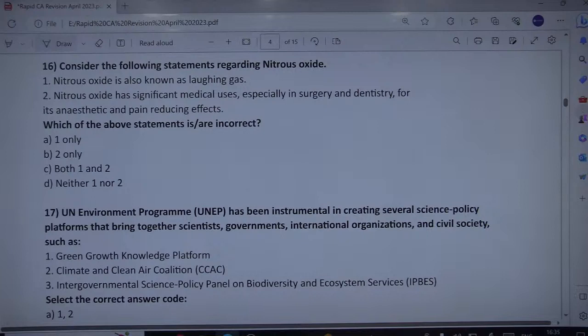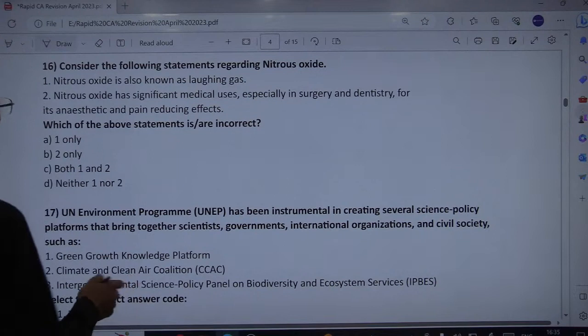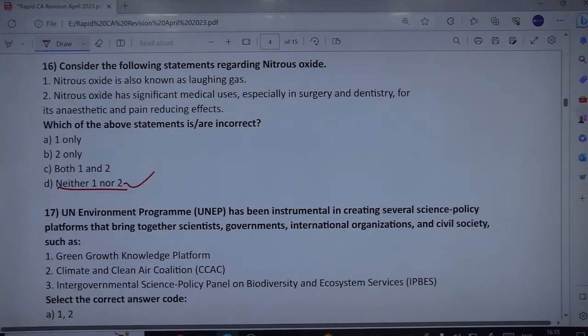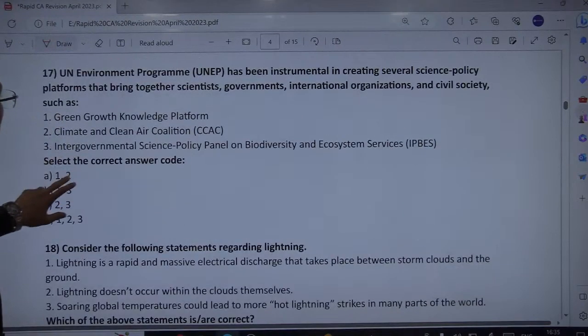Remember, the safest and most effective medicines needed in a health system are essential medicines. So what does it mean? Both the statements are correct, but since the question is about which among the following are incorrect, since both are correct, neither is incorrect. So the option would be D, neither of them is incorrect. Okay, moving to the next question.